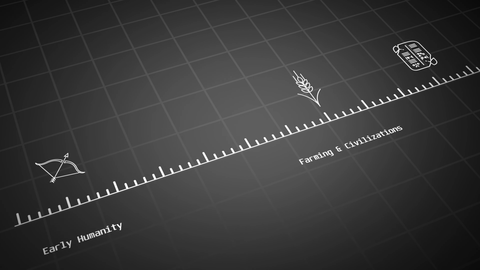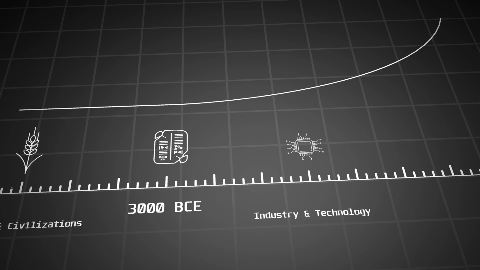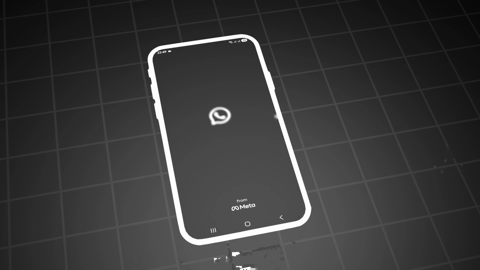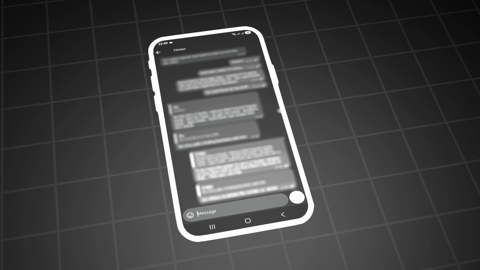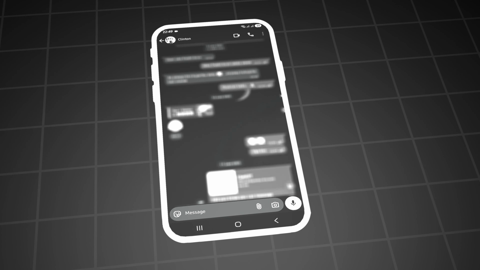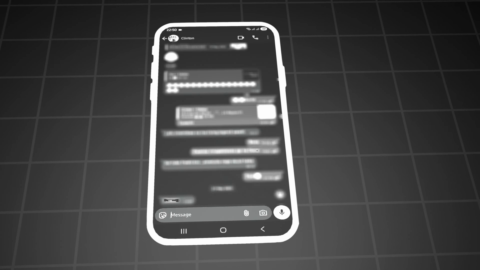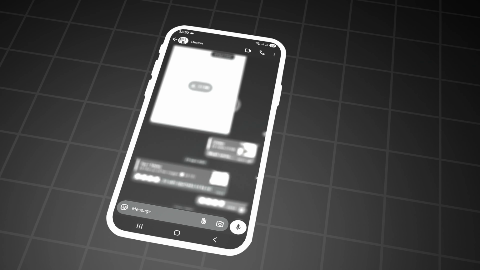I've always been fascinated by the data we create just by living our lives. A few days ago, I was scrolling through a WhatsApp chat with one of my oldest friends, and it hit me just how much history is in there. We're talking thousands upon thousands of messages, stretching back years. We lived that story, but there are patterns within it that are impossible to see day to day.